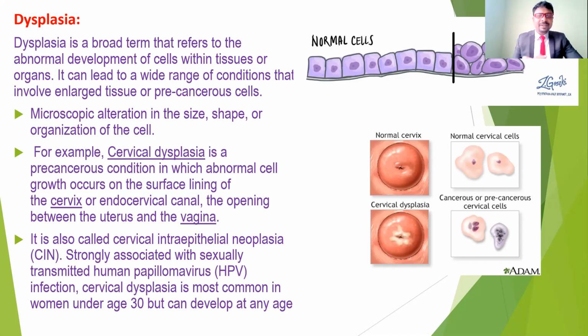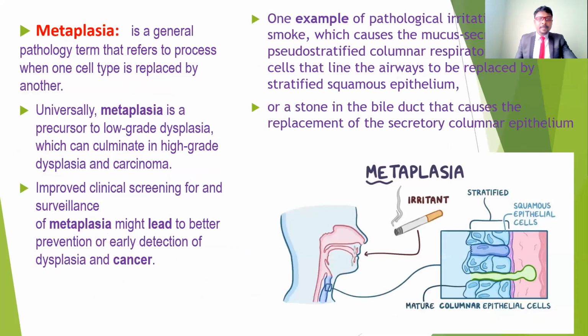Especially if you have infections such as the human papillomavirus, which is a sexually transmitted disease, there is a chance of abnormal cell development, cell growth, and changes in cell shape and size. So it is called cervical dysplasia.